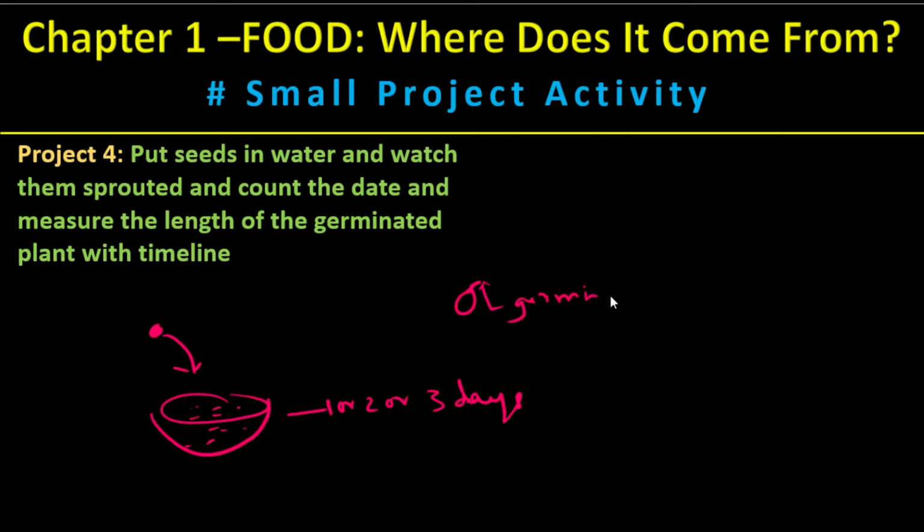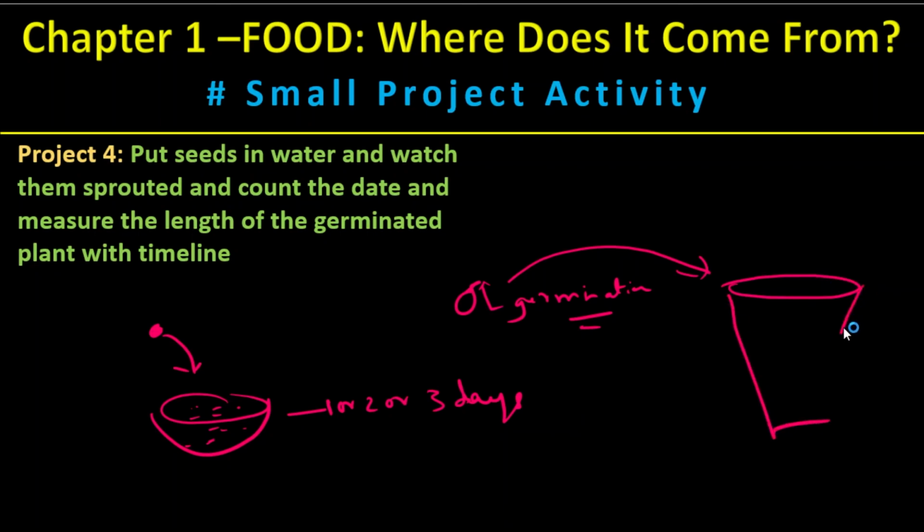Find the germinated part, and then later on you transfer it into a flower pot. Put mud here, put it under and it will start growing into a plant. Whenever you put it in the water, note down the date. When it germinates, note down the second date.